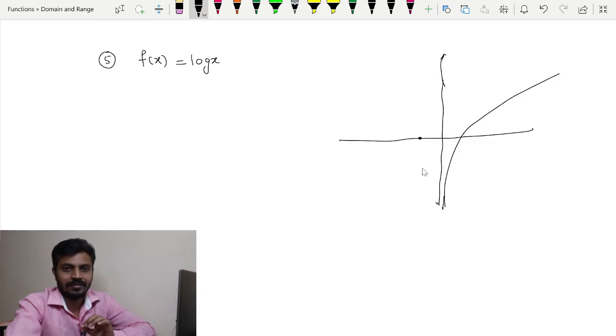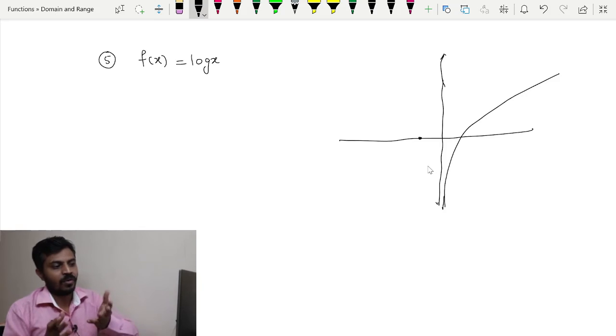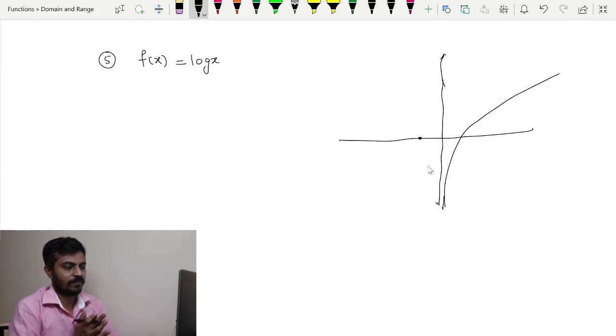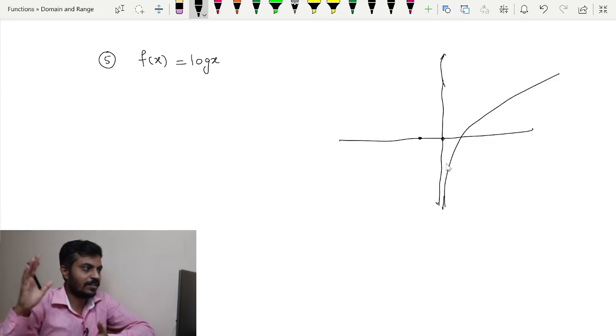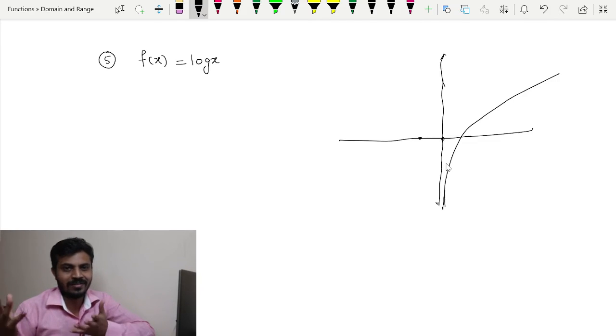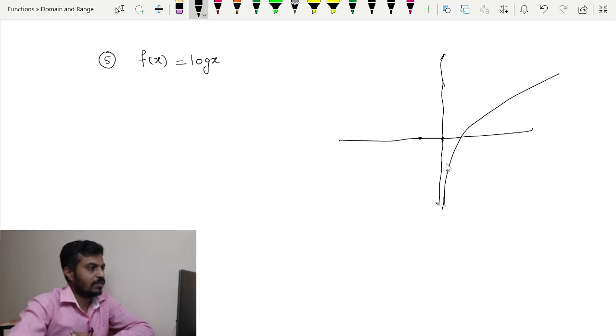So that point doesn't have any image, and that is not well defined, and we don't know what exactly that value is. Thus the points on the negative x axis are not present in the domain, including 0, because we don't know what log 0 is, right? Yeah, we say that it is minus infinity, but what that value is not known to us. Infinity is simply the notation that we use. Thus for this particular function, our domain is nothing but R plus.